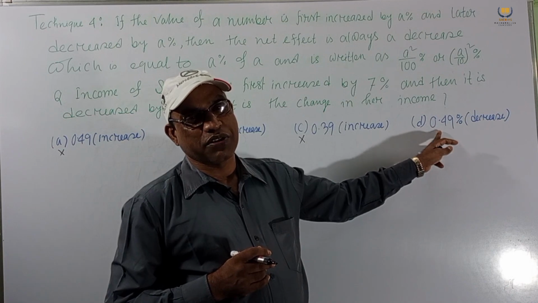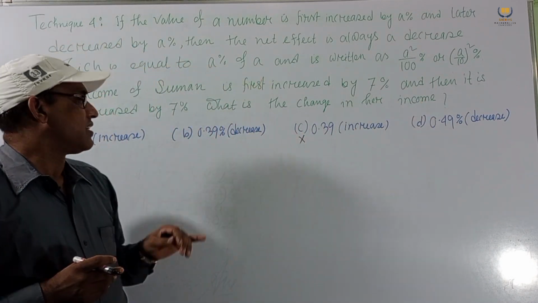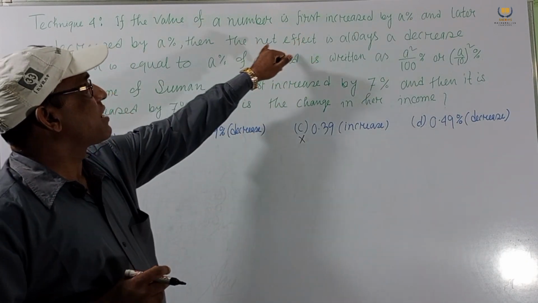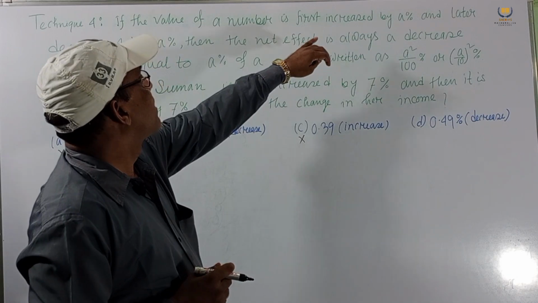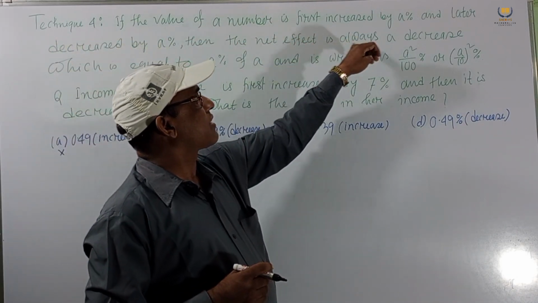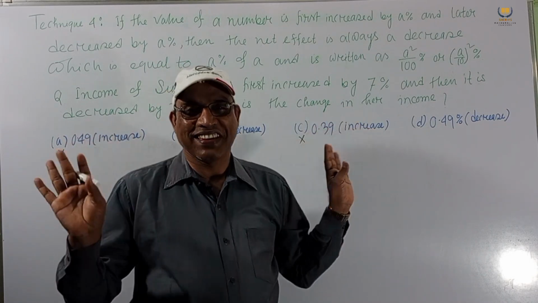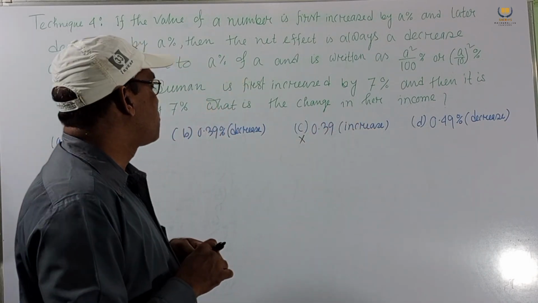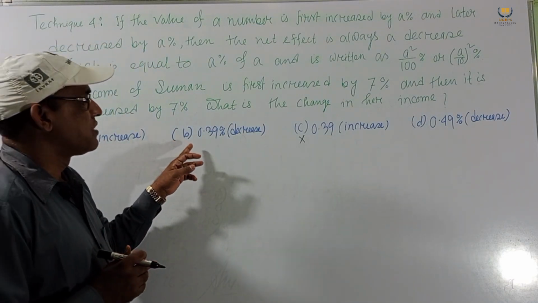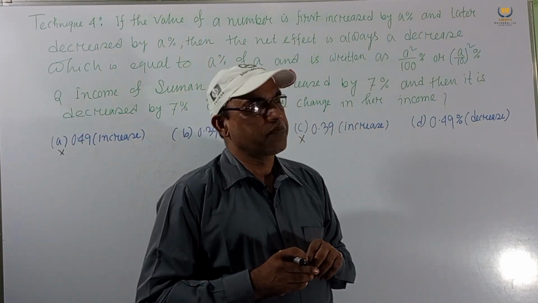Between these two, we get our result. These two are already cancelled because by definition, if a person's value is increased and then decreased, the net effect is always a decrease. It cannot be an increase. So A and C cancel, and the answer is either B or D.